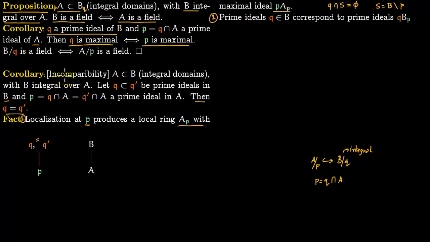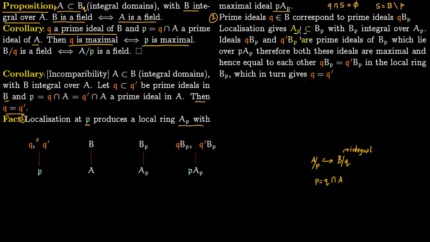So now let us prove this corollary. First recall that you have something like this. You localize, and from here you get A_P, here you get B_P, and recall that localization preserves integral closure. So localization gives this, where B_P is integral over A_P. So localization preserves integrality.